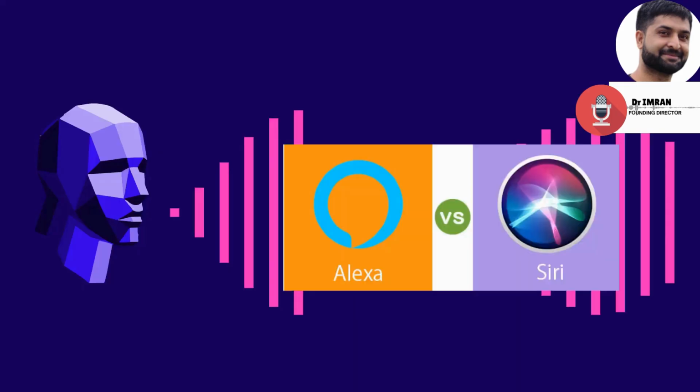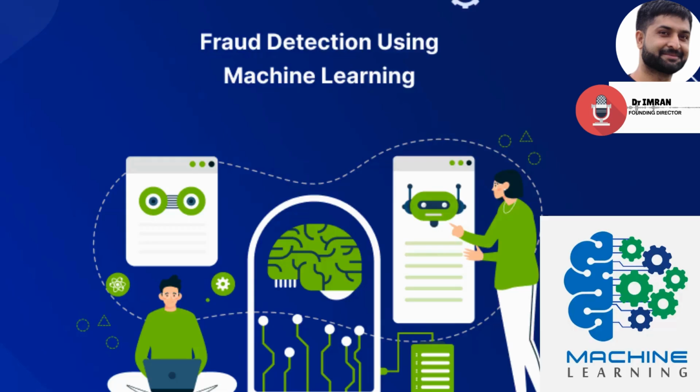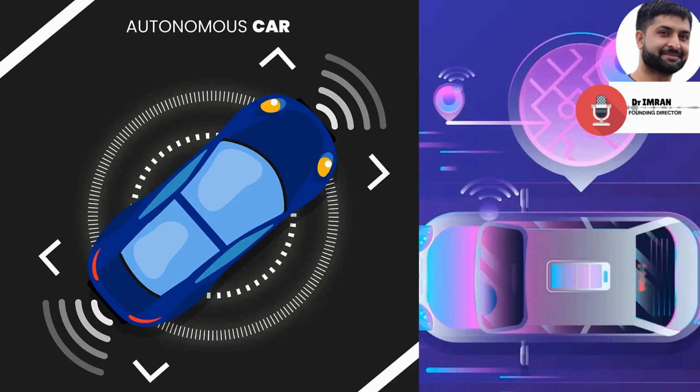Another example can be speech recognition, and the most known examples are Siri and Alexa. Fraud detection can be another example of real-life machine learning application, and this is a hot topic of research. For instance, machine learning algorithms can analyze vast amounts of data from financial transactions to identify patterns and anomalies. Thus, it can help to detect and prevent fraudulent activities and behaviors.